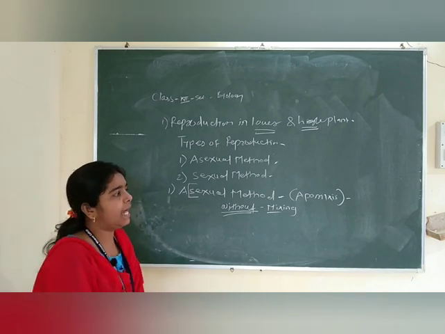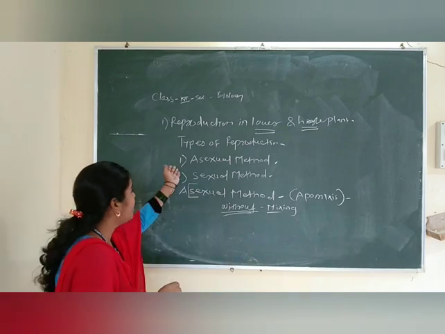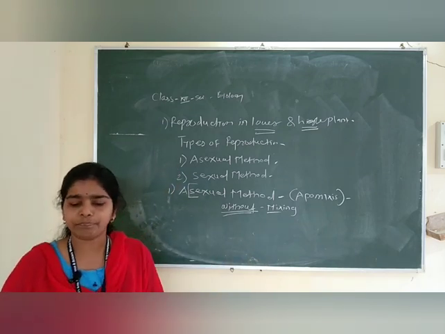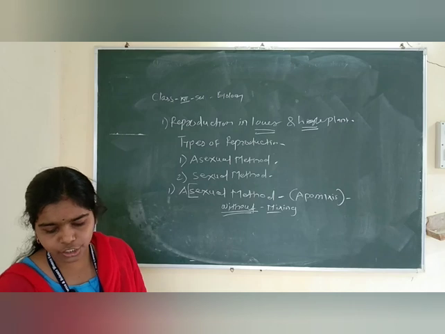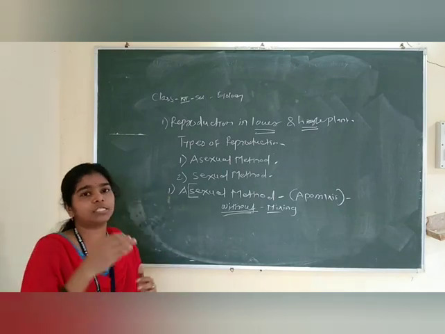These all are sexual reproduction, the next method of reproduction. First we discuss asexual reproduction. Friends, asexual reproduction again has subtypes.